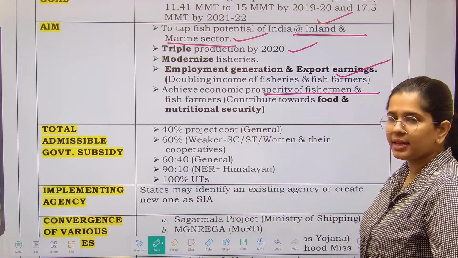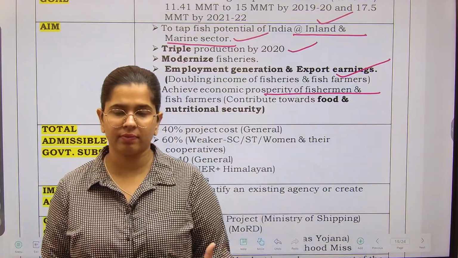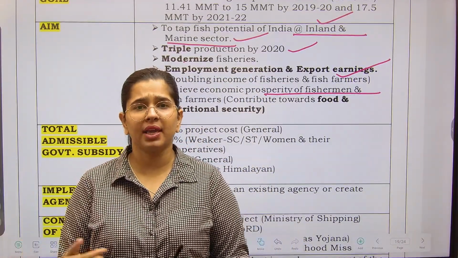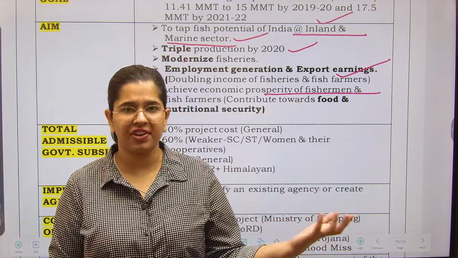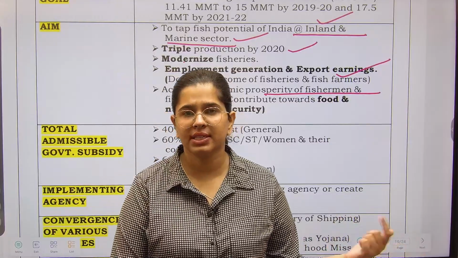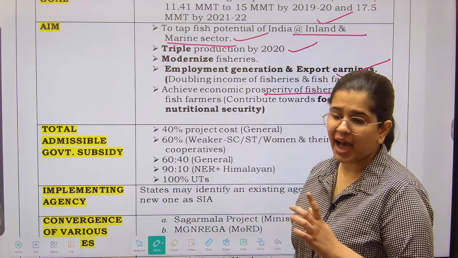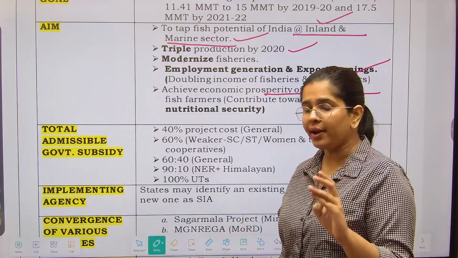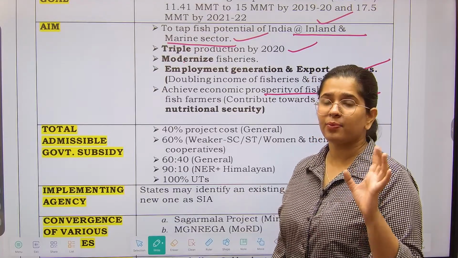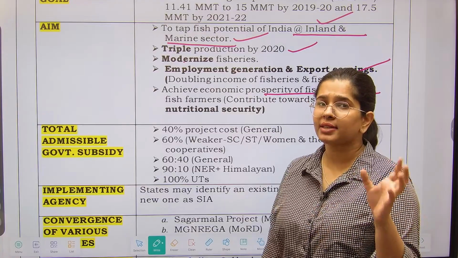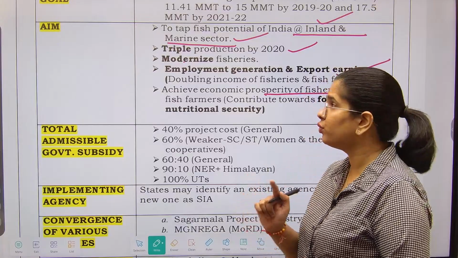So I hope you understand the inland as well as the marine fisheries. Whenever you do fish farming in your local ponds, that is inland, as well as when you catch fish from the sea, that is called the marine sector. You also have to see whether India is highest in the marine sector or the inland sector. So that is my question to you. India is highest, does the production come from the marine sector or from the inland sector? Please search this for yourself as well.